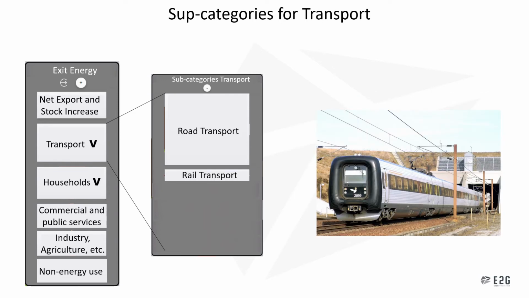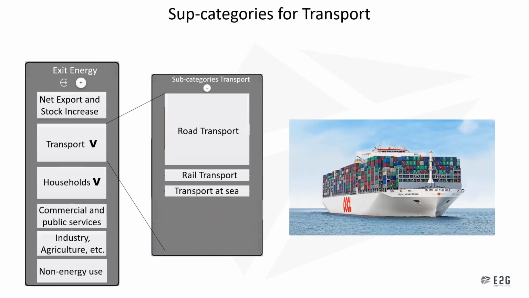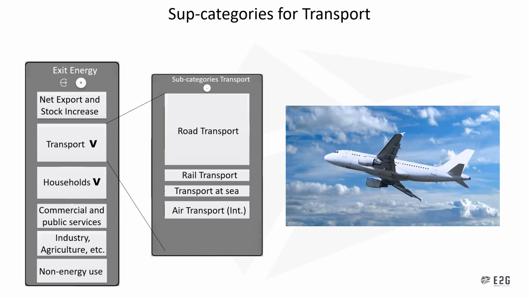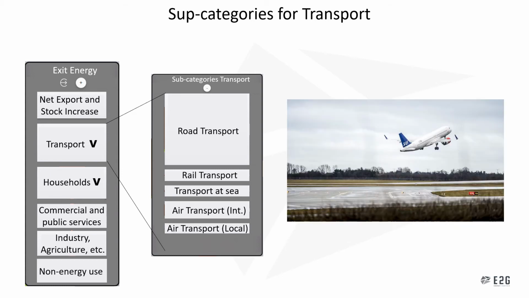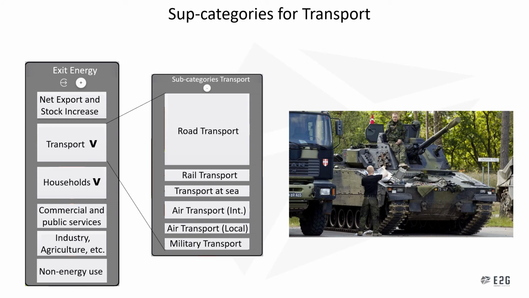There is also railway, which includes the different trains. And then there is sea transportation. And then there is international air transportation. And this is split up into local and international transportation. And then finally, we have military transportation.